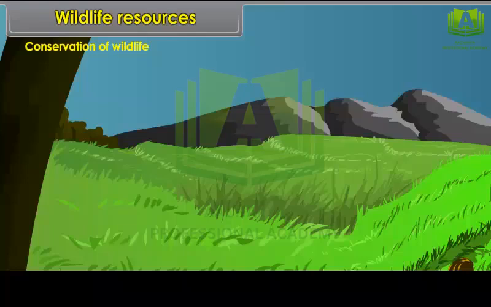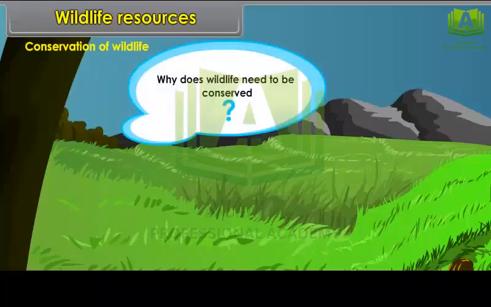Conservation of wildlife. Why does wildlife need to be conserved?